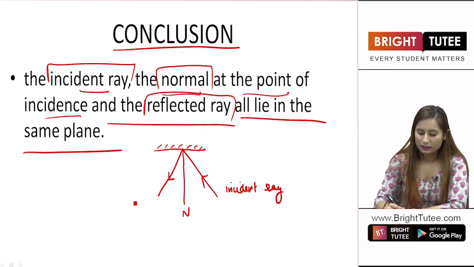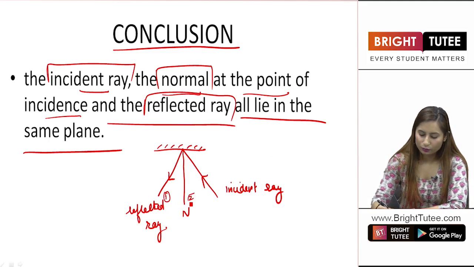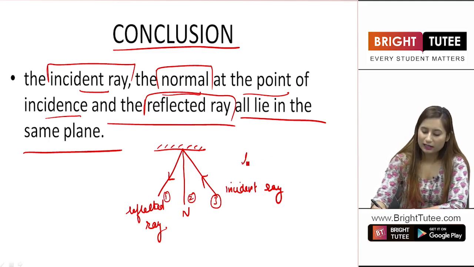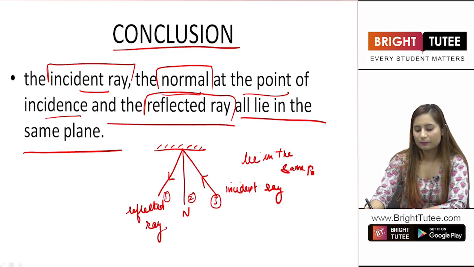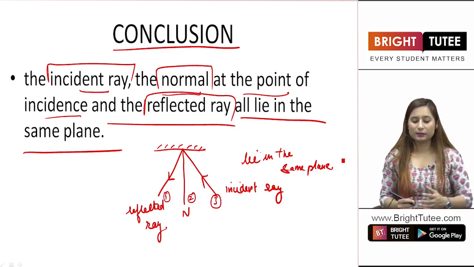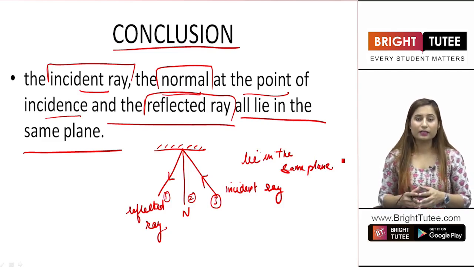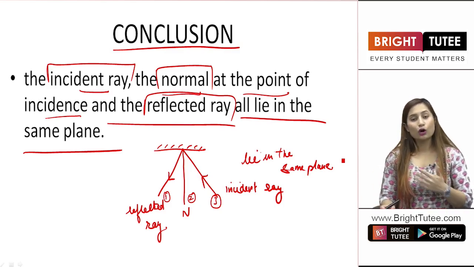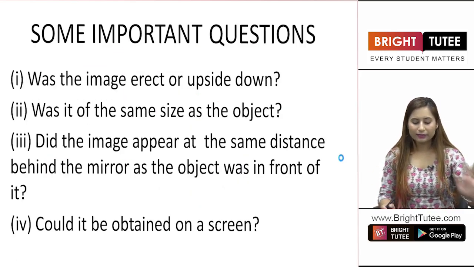All the three, 1, 2 and 3, lie in the same plane. This is what I was telling you earlier as well. The incident ray, the normal and the reflected ray all lie in the same plane, right?